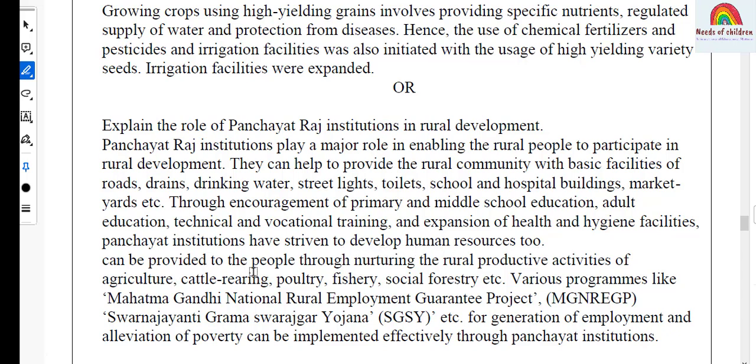Credit can be provided to the people through nurturing the rural productive activities of agriculture, cattle rearing, poultry, fishery, social forestry, etc.